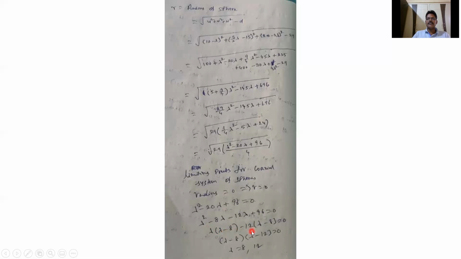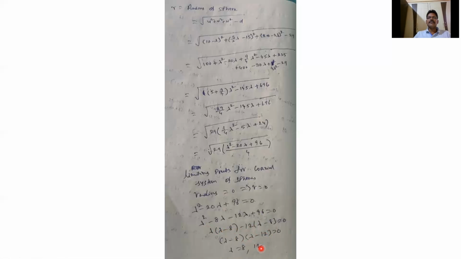Taking common minus 12, we get lambda minus 8, since minus 12 into minus 8 is 96. Taking common again, lambda minus 8 into lambda minus 12 equals 0, so lambda equals 8, lambda equals 12. So radius equals 0 for lambda equal to 8 and lambda equal to 12.